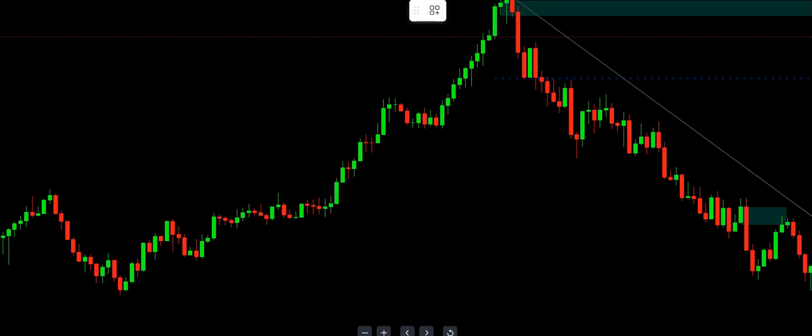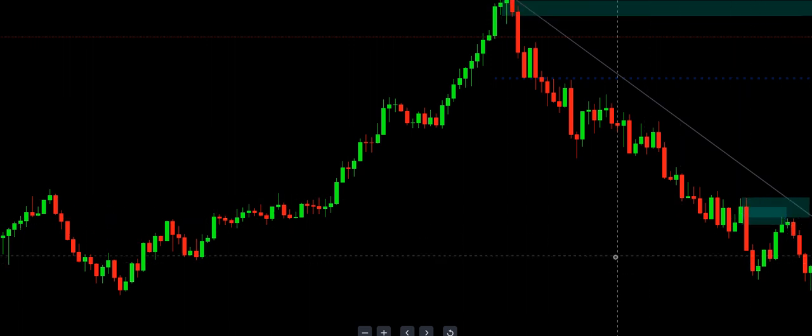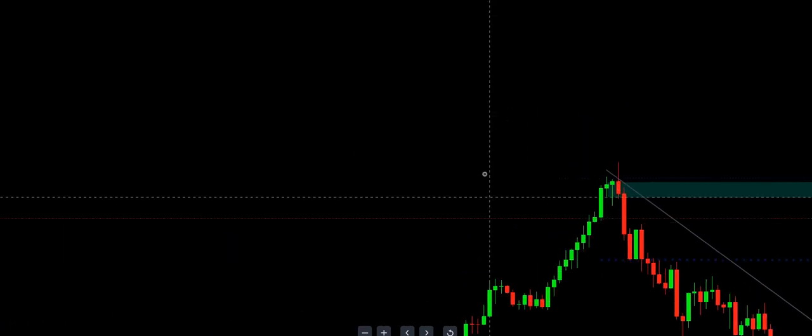Guys, let me show you something like this. What I can tell you guys is this: if you are drawing your supply zone here, you are becoming the liquidity. So it's either you are the liquidity or they become the liquidity. Let me show you this.